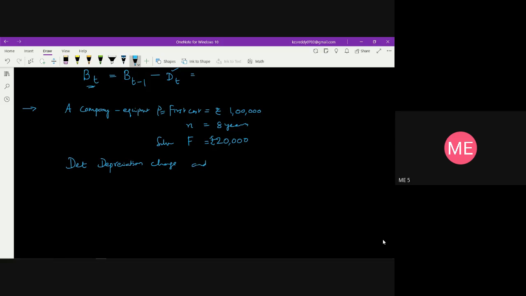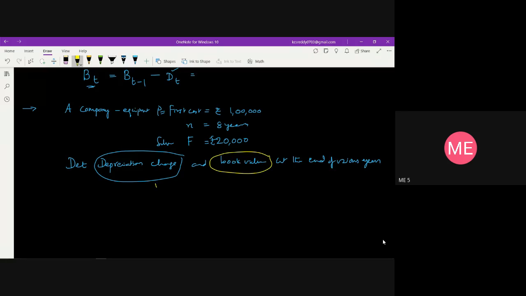and the book value at the end of various years. So at the end of various years means up to 8 years we can find out, right? So here it is asking for two parameters. One is you find the depreciation charge, and also you have to find the book value. These are the two parameters you need to find out. Okay, so this is the data which is given.